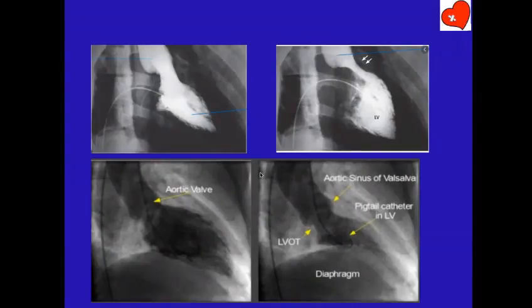Do we have time? Okay, one more quickly. I have shown you some angios here. These two are normal. I've shown you for comparison. This is RAO normal, LV angio. This is RAO normal. Again, this is diastole, this is systole. Now this is the patient's RAO systole, this is RAO diastole.